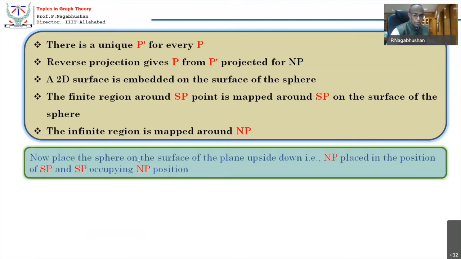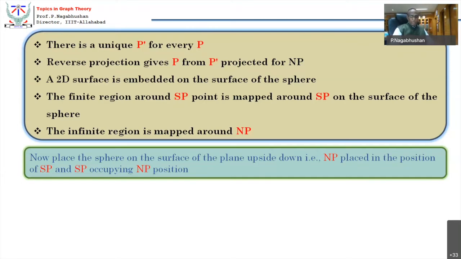Now, place the sphere on the surface of the plane upside down. That is, the North Pole is placed in the position of the South Pole and the South Pole occupies the North Pole position. I would love to share that I have worked on this for at least 5 to 6 years on solving various pattern recognition problems, because the type of rotation that I can give to the sphere can decide different types of classification or different types of projections possible.